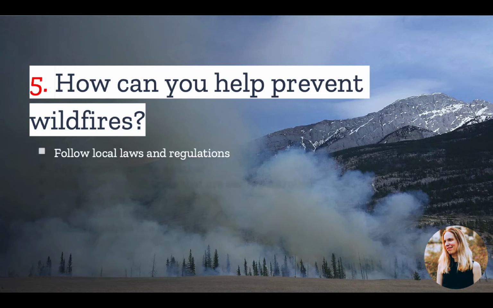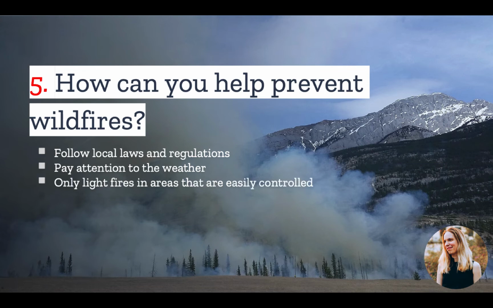Make sure you follow all of the local laws and regulations regarding burning fires. This includes the proper days and times of the year and the materials and substances that are permitted to be burned. Remain up to date on the weather forecast. You should avoid burning substances when there are high winds or other risky conditions. Only light fires that are easily controlled. This way, if a dangerous situation arises, you can easily contain the fire and put it out.